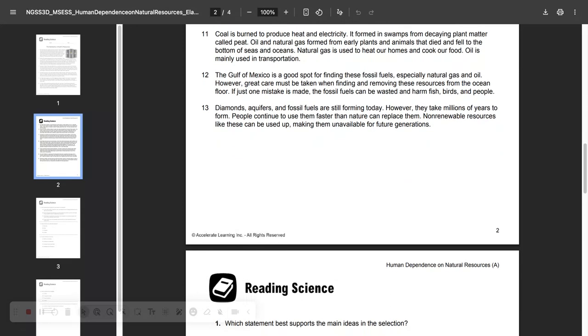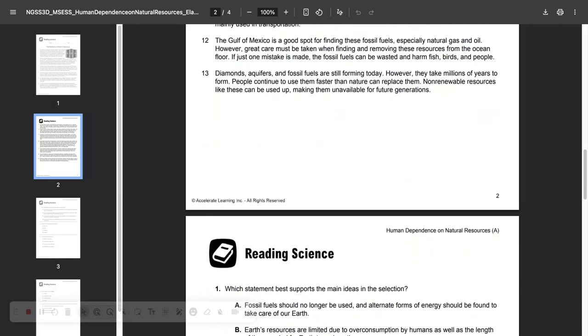Coal is burned to produce heat and electricity. It formed in swamps from decaying plant matter called peat. Oil and natural gas formed from early plants and animals that died and fell to the bottom of the seas and oceans. Natural gas is used to heat our homes and cook our food. Oil is mainly used in transportation.